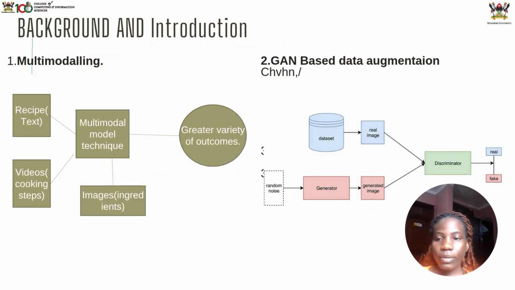To talk about these keywords in detail, let's begin with multimodal. Multimodal simply means using multiple types of data together, for example text, images, and videos, so that AI can understand information more completely. In our case, we use the recipe text, the food images, and some videos, combined to help us build the model to recognize what is being cooked, the ingredients used, and the steps taken to cook this type of food. Moving on to GAN-based data augmentation, we use GAN models to create new realistic data because our data set was so small. We needed to increase the number of images so that the training process could become easier, because it was failing due to little data.